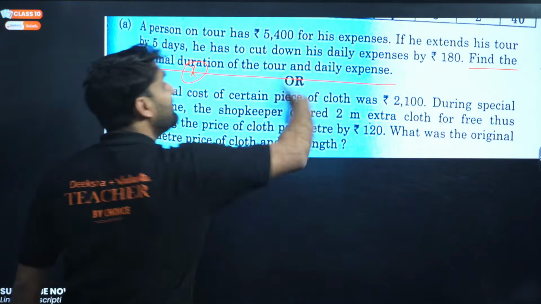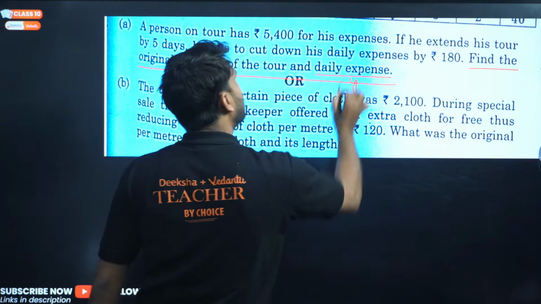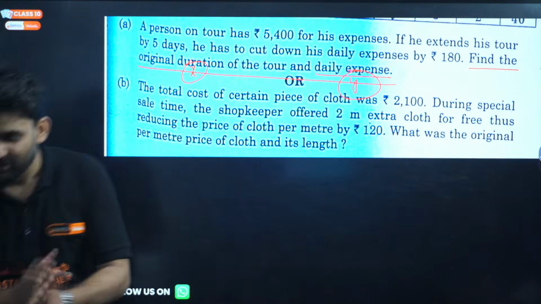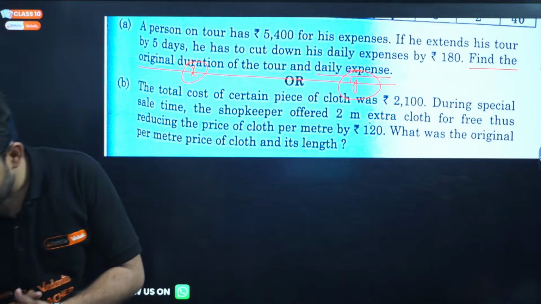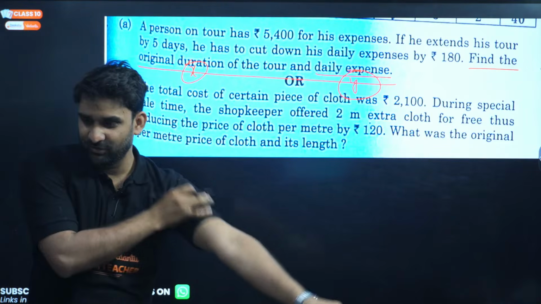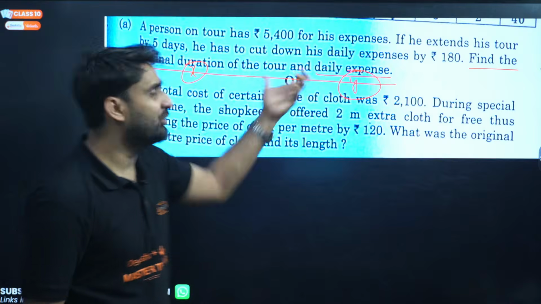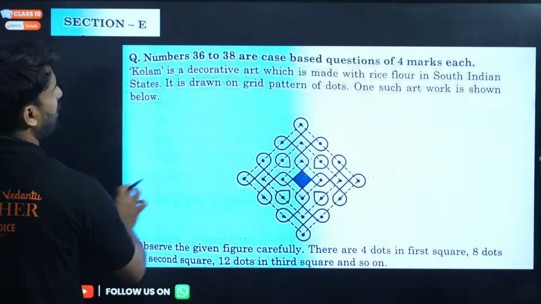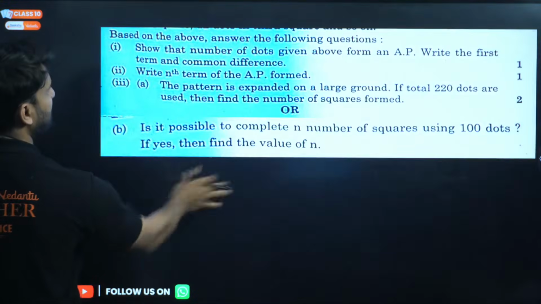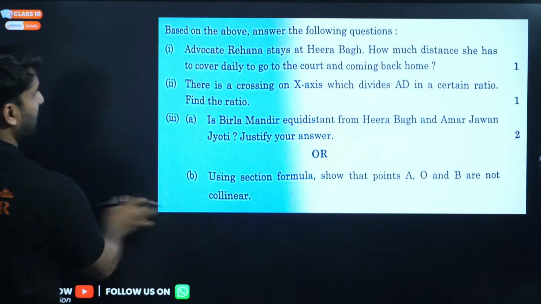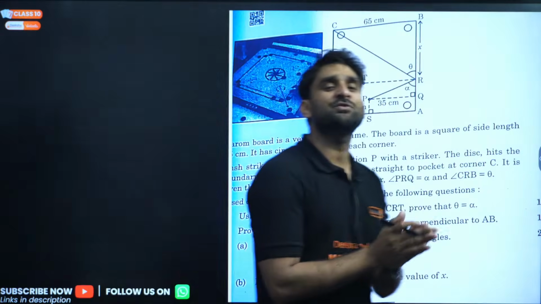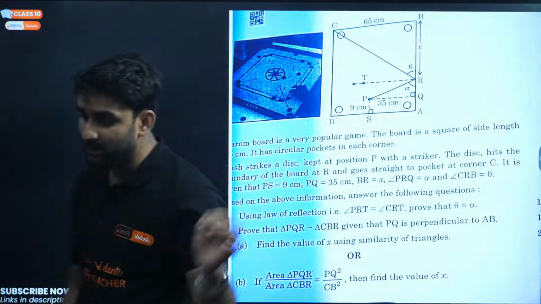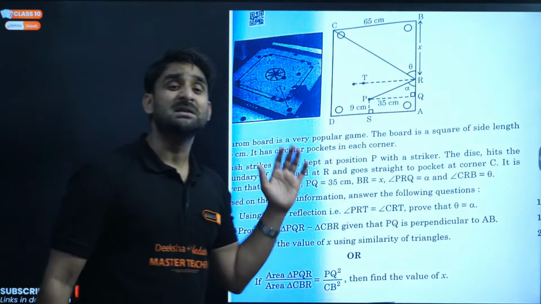I don't know it, so let the original duration of the tour be X and the daily expense, which we don't know, be Y. If you assume the values as X and Y, you can create the equations. Otherwise, I'll be coming in the next class solving this question, all the case study based questions, and this last question. Next class will be the analysis of all the subjective questions that came in your board exam.